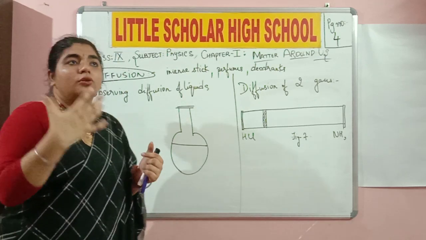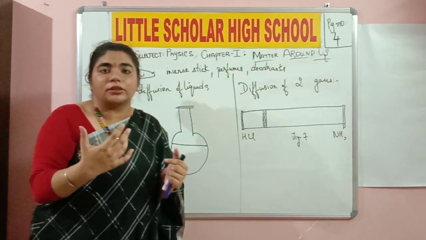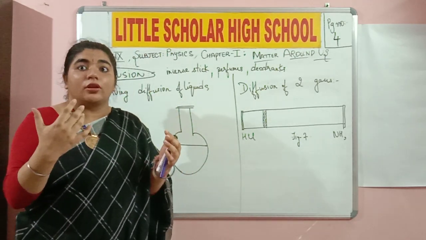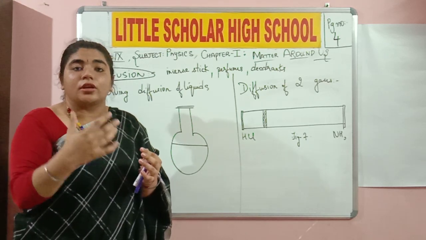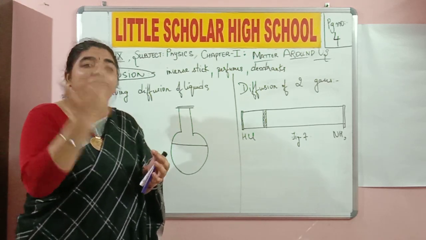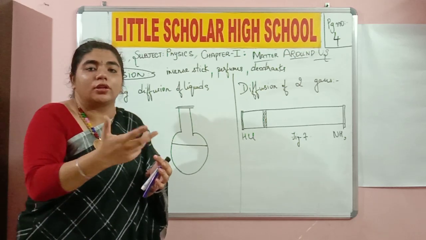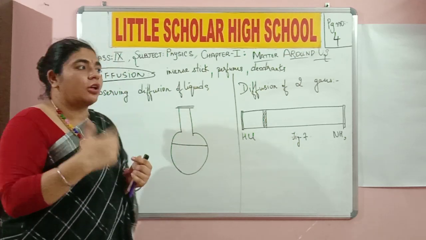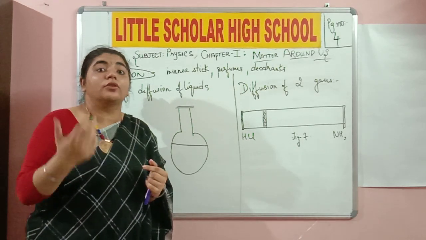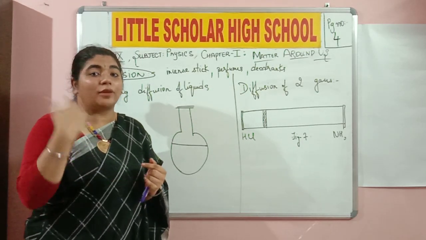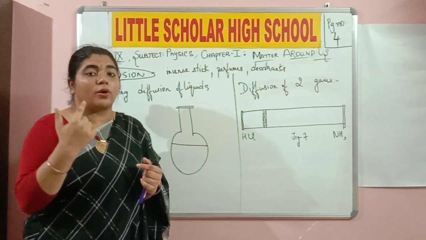Okay, this is the mixing up of matter particles, so that somebody is able to smell it, and so that if somebody is able to carry it forward, is one phenomenon of diffusion. For example, if your mother is cooking some really good food in her kitchen, and you're able to smell, and you start guessing what she is making.